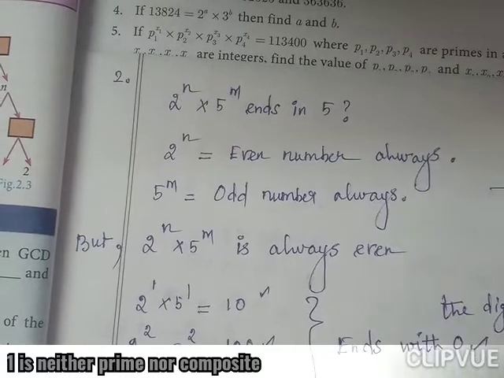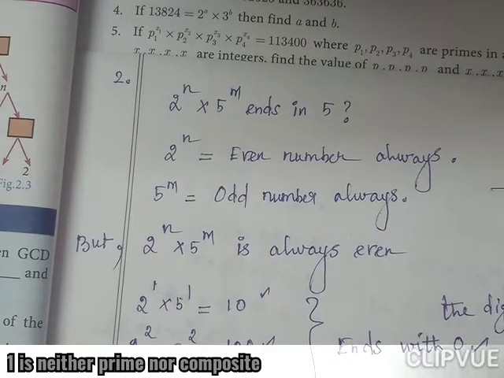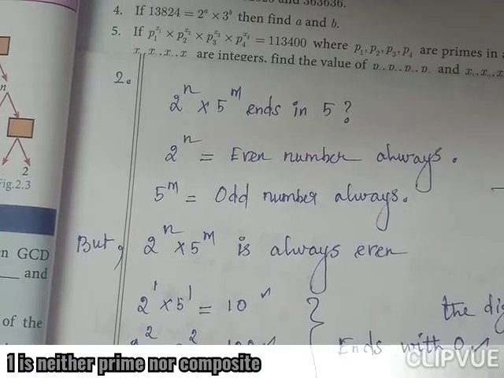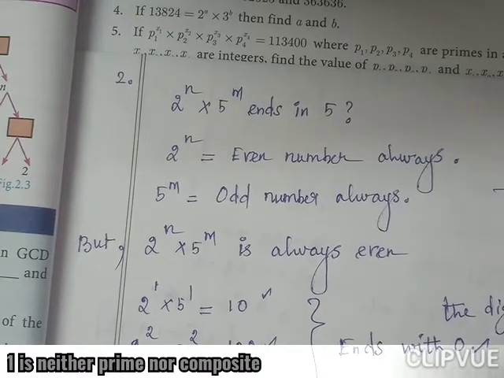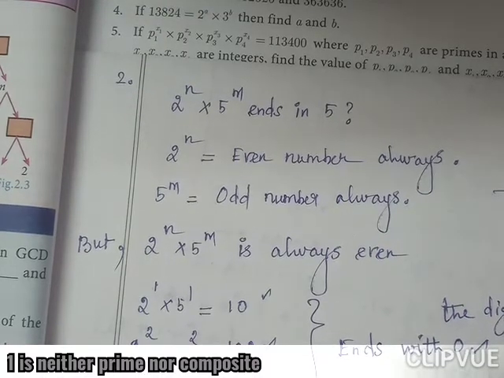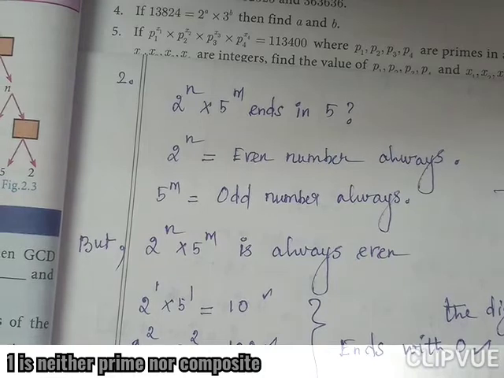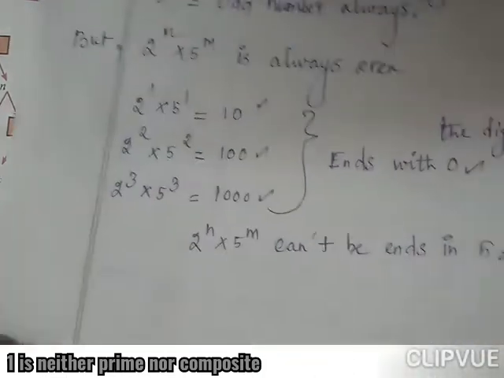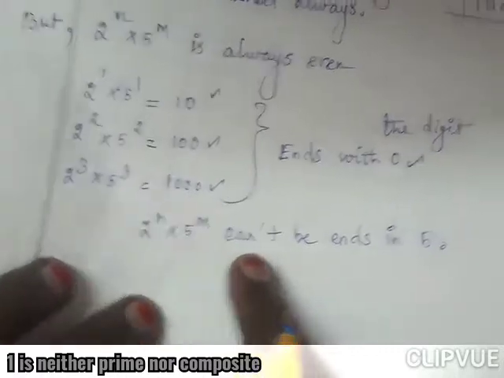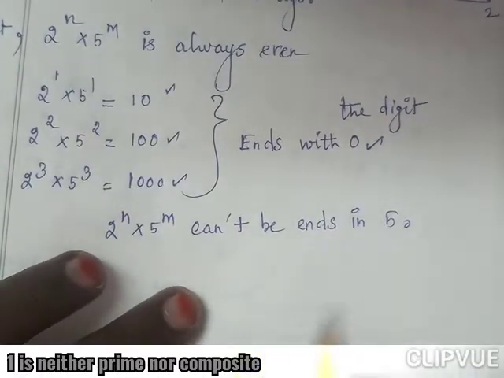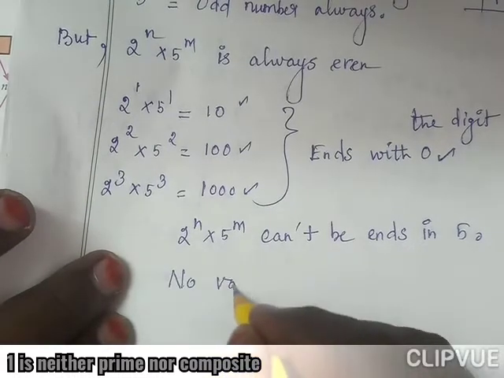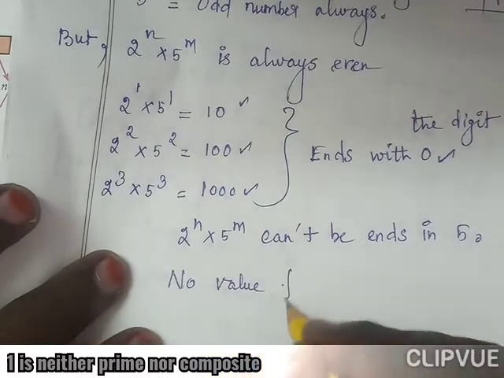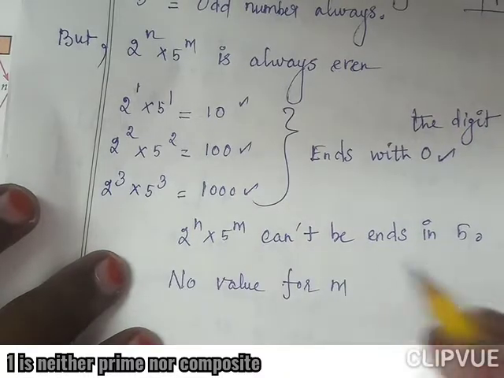So 2 power n into 5 power m cannot end in 5. So no value for m.